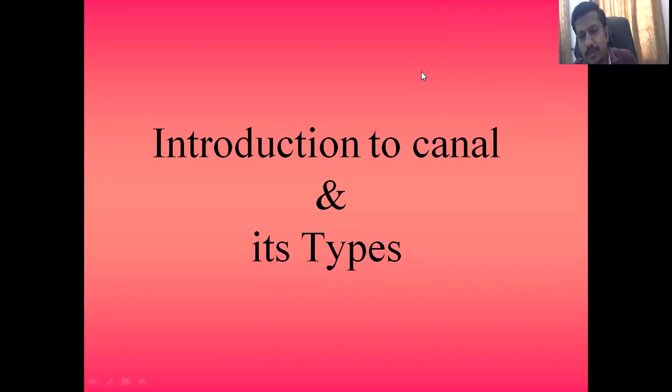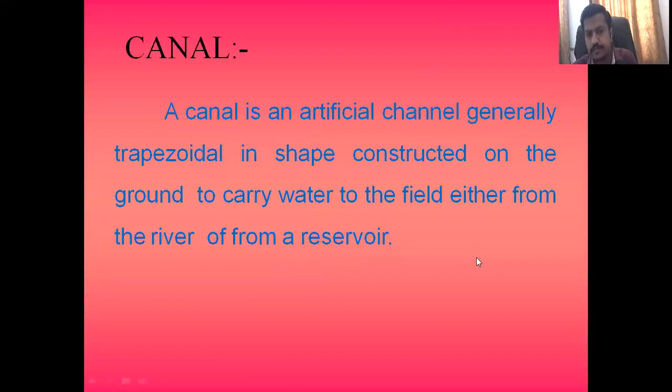To deliver water to a field, water from a dam or a river flows through a medium that we use for irrigation or agricultural purposes. That medium, the structure which we are going to construct, we call the canal. Okay, so you have the basic idea about canals. Let's proceed further.